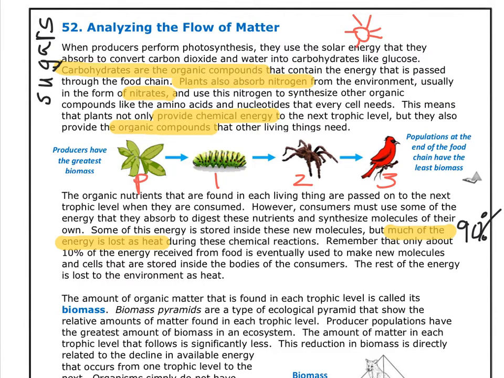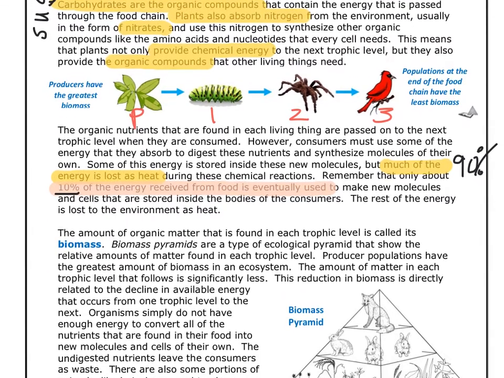The next thing I want you to highlight is 10% of the energy received from food is eventually used. So whenever we eat food, we only take in 10%. That's it. The rest of the energy that you eat is lost to the environment as heat. All right, so let's move to the third paragraph.